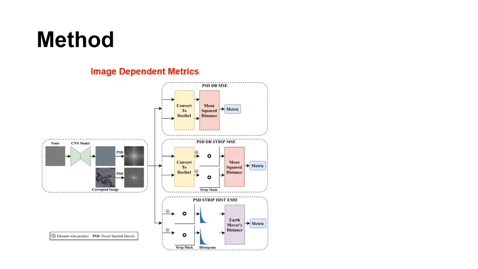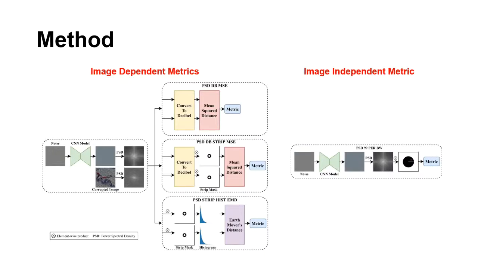To identify architectures that are fitting for a specific image, first, we propose image-dependent metrics. They measure the difference between the power spectral densities of the generated initial output and the corrupted image. The intuition relies on the fact that the more similar these two are, the better the model will reconstruct the image, since it will be closer to the solution space. Second, we propose an image-independent metric to measure the low-pass characteristic of a CNN. This allows us to dissect whether the contribution is due to using the PSD of the CNN-generated image or the image dependency of the metric.